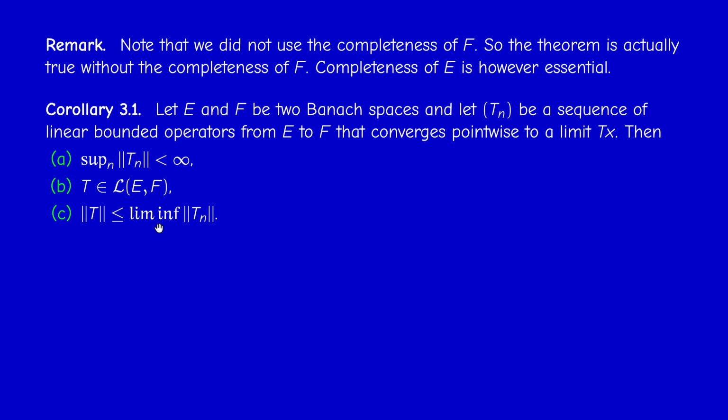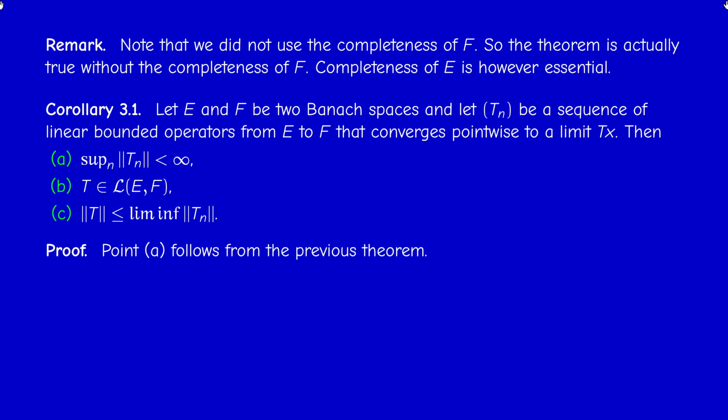Now, why did I use lim inf? Because the sequence of norms need not be convergent. Of course, if it's convergent, then this is just the limit. But I will give an exercise where Tn converges pointwise, but the sequence of norms is not convergent. This is why I used the lim inf. And by the way, nothing proves that Tn converges uniformly, it just converges pointwise.